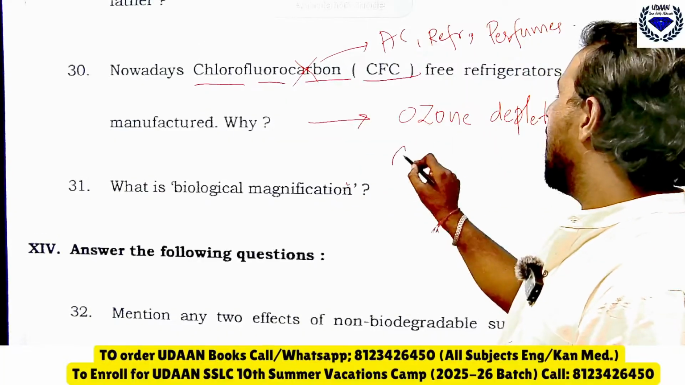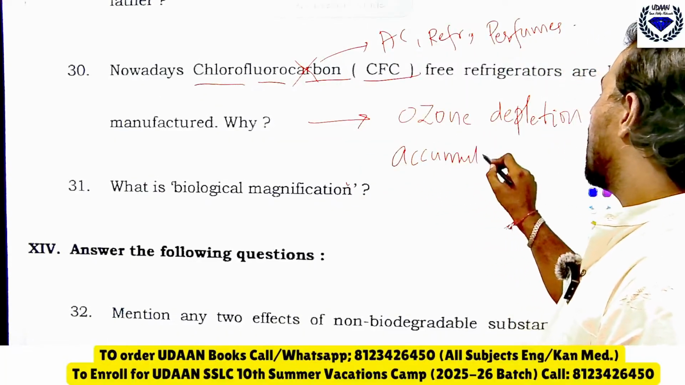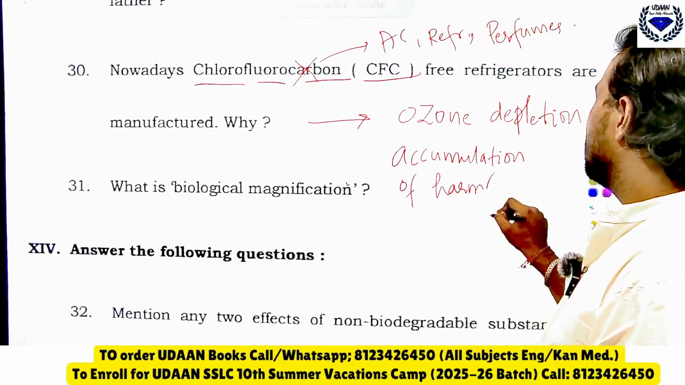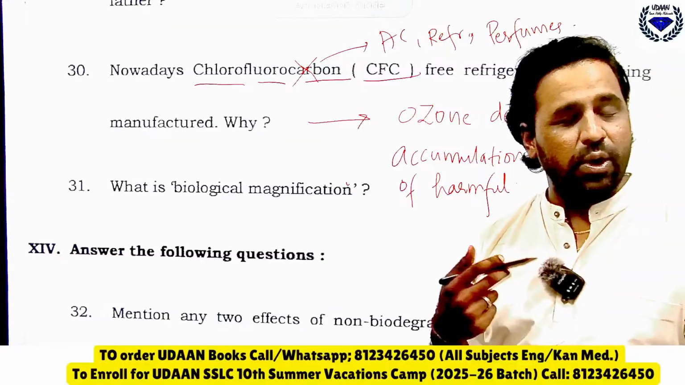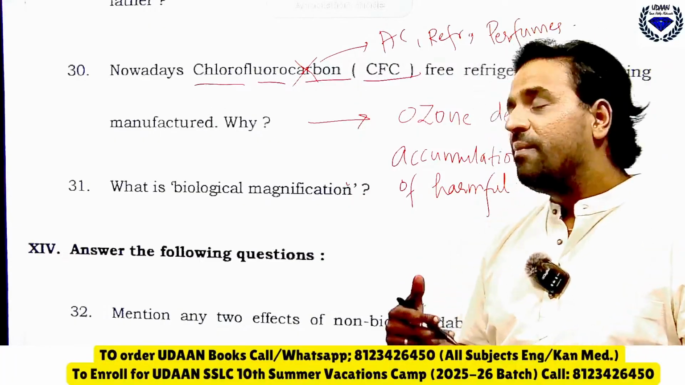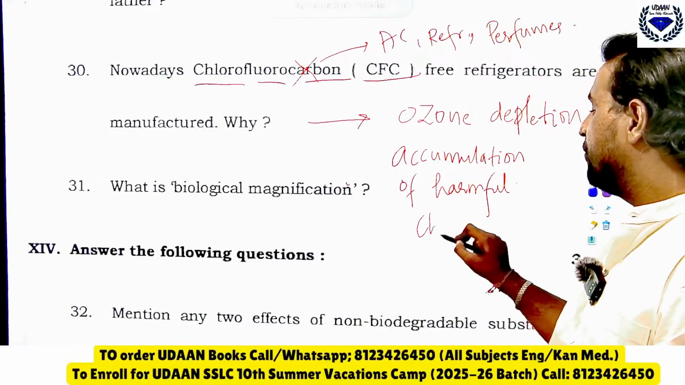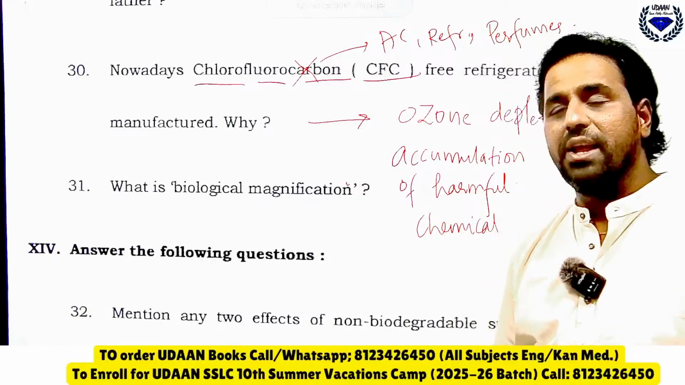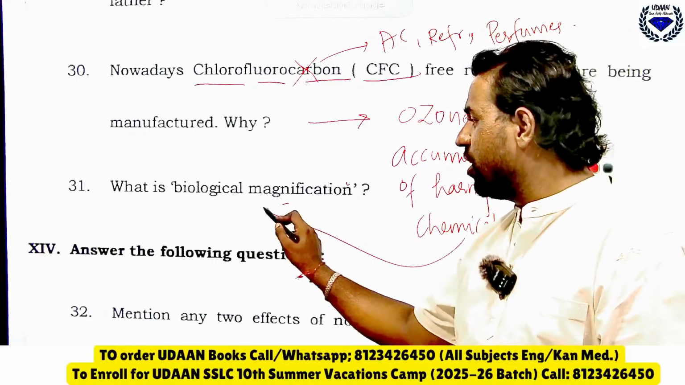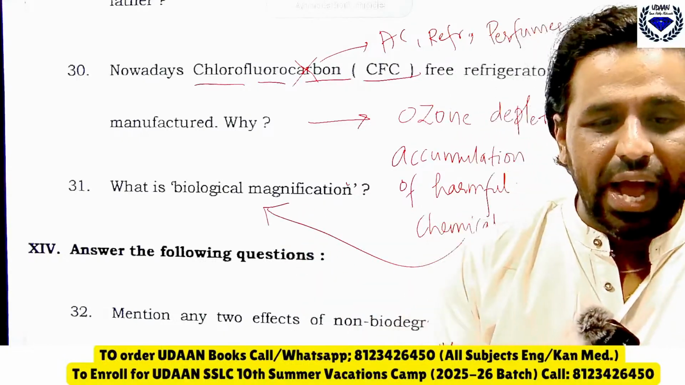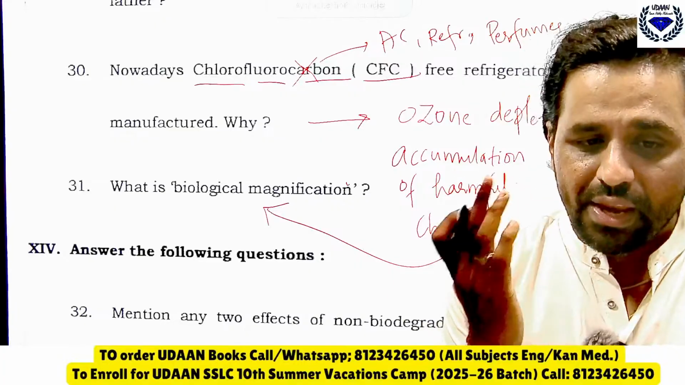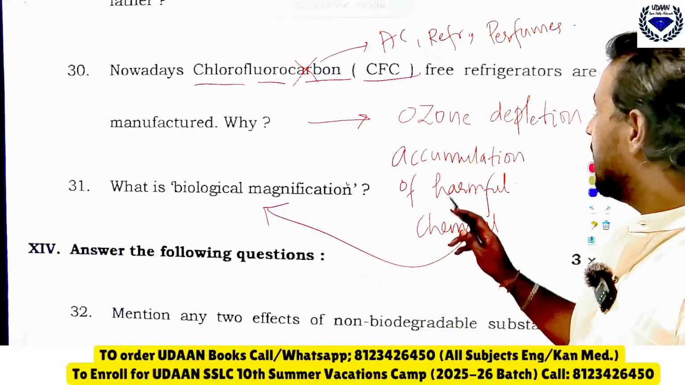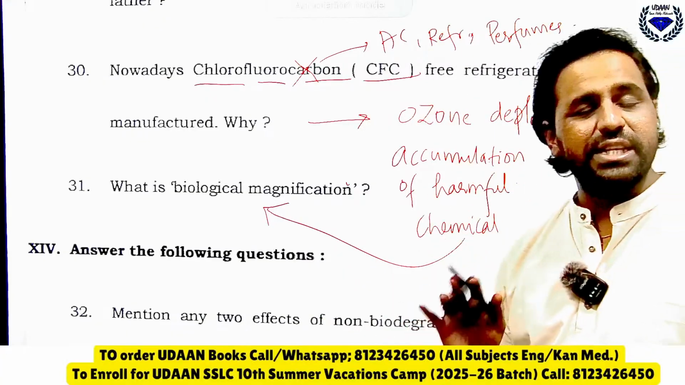So I'll write accumulation of harmful chemicals. As humans occupy the higher space, there will be an accumulation of harmful chemicals in the body, so in the higher order, in the higher trophic levels, that we call it as what? Biological magnification. So I think most of you are finding it. What is biomagnification? Biomagnification means what? Accumulation of harmful chemicals in the higher trophic levels.